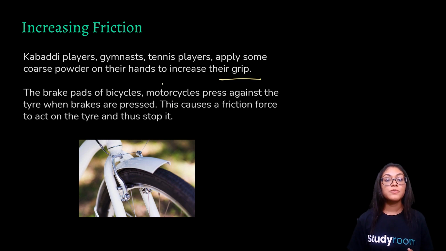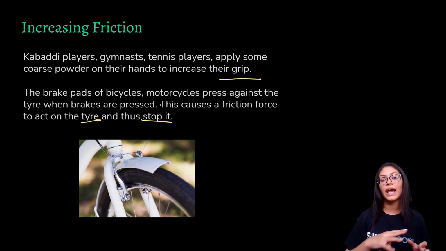The brake pads of bicycles and motorcycles press against the tire when the brakes are pressed. This causes a friction force to act on the tire and thus stop it. So when we apply the brakes, a force of friction is directly acted on the tire and thus eventually it stops it, right?